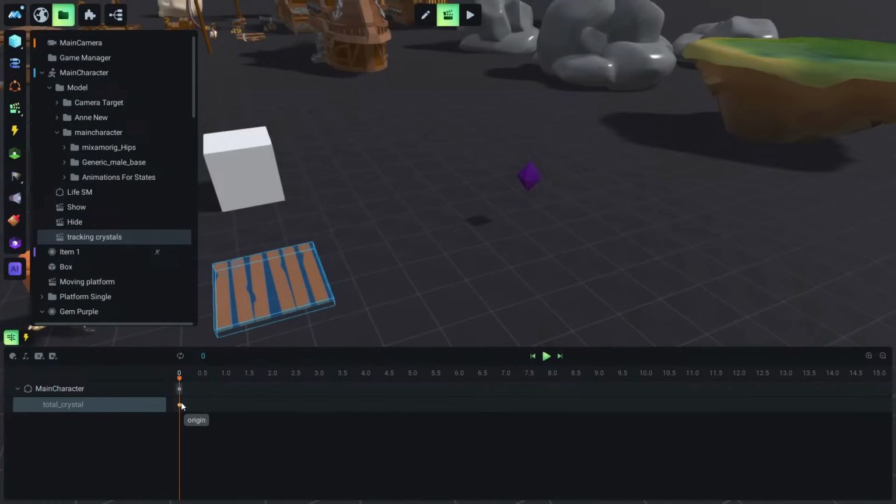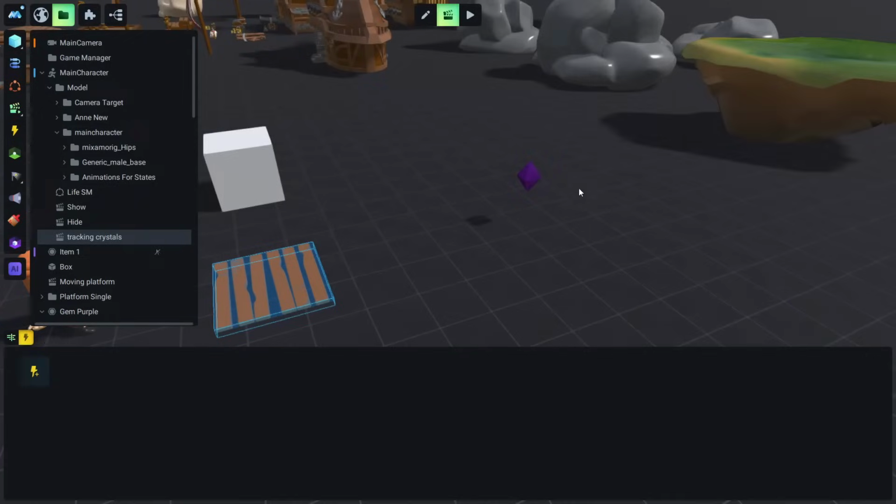Okay, and right now it says origin, and origin means current value. So the current value is 0. So we want to increase this value by 1. So we hit +1. So anytime this animation plays, this variable will be increased by 1. So we have 1 crystal. And in the triggers tab, now this is why we have created this crystal tag.